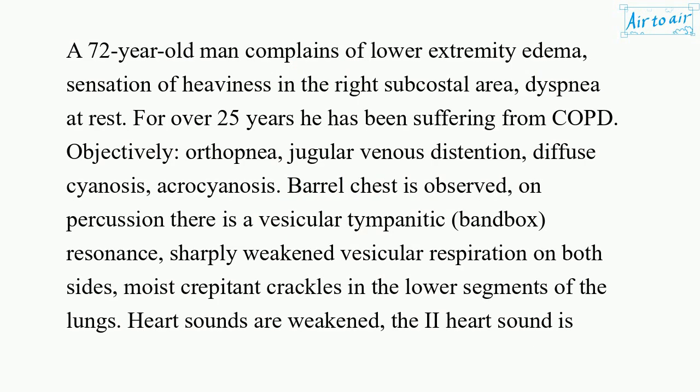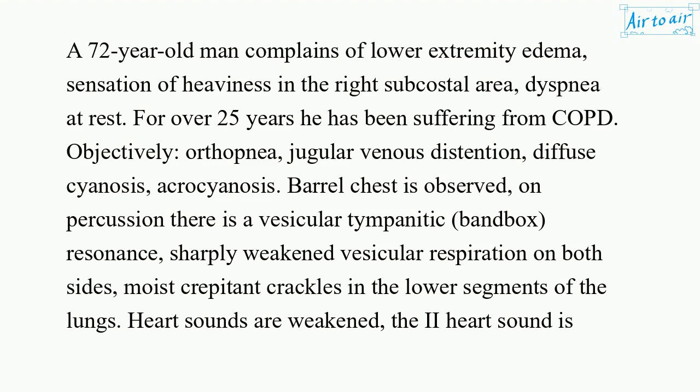A 72-year-old man complains of lower extremity edema, sensation of heaviness in the right subcostal area, dyspnea at rest. For over 25 years he has been suffering from COPD. Objectively: orthopnea, jugular venous distension, diffuse cyanosis, acrocyanosis. Barrel chest is observed.